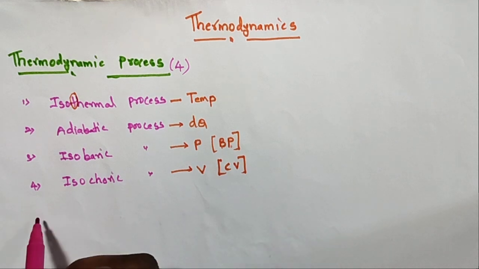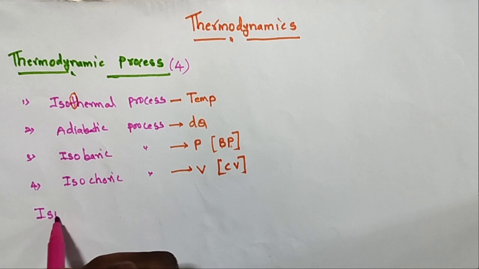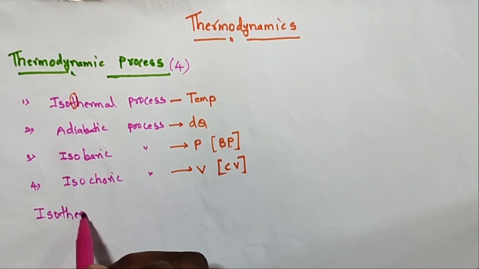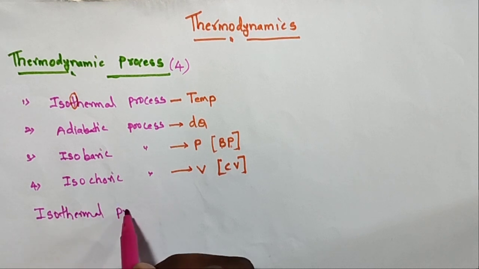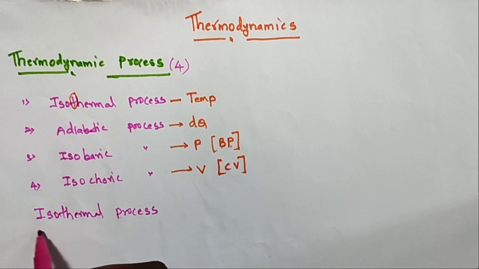So the first heading is the isothermal process. What is the meaning of the isothermal process, and what is the difference between the isothermal and adiabatic process?